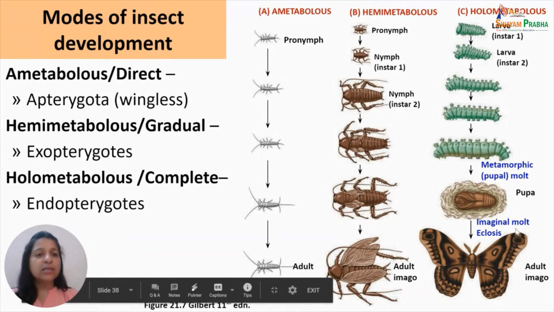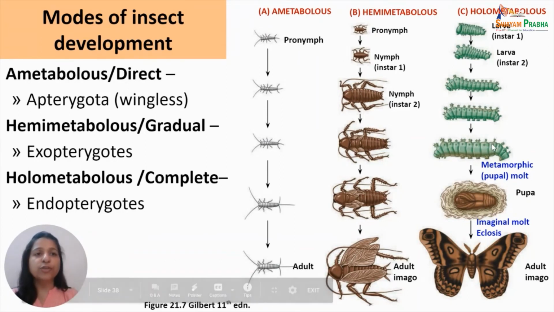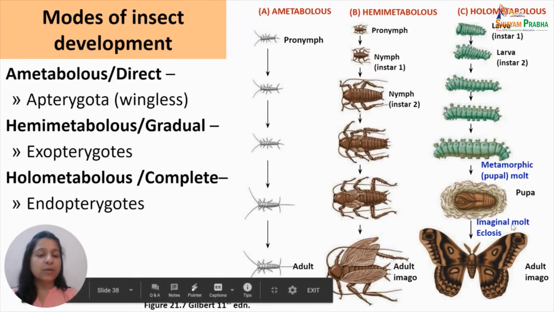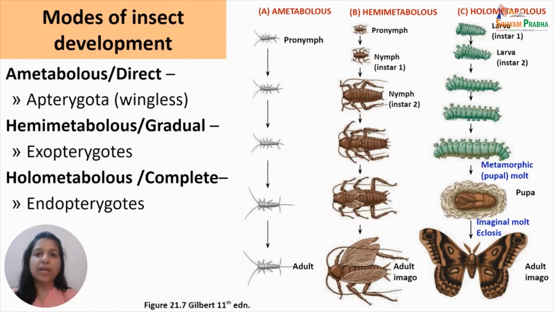Such vast changes happen here, because of which it is known as the holometabolous form of development. Wings develop in these insects from internal imaginal discs, because of which insects that undergo holometabolous development are known as endopterygotes. For example, the beetles, butterflies, bees, wasps, mosquitoes, and flies.